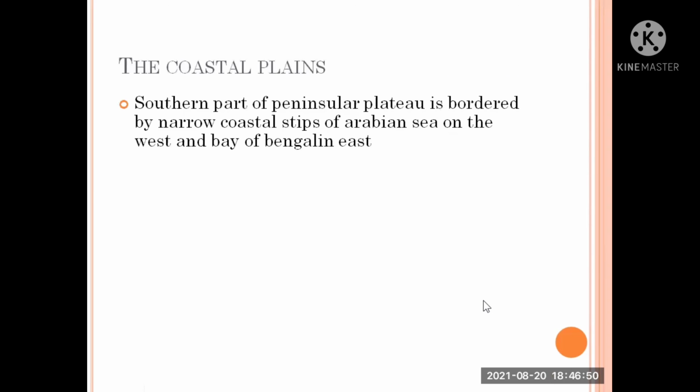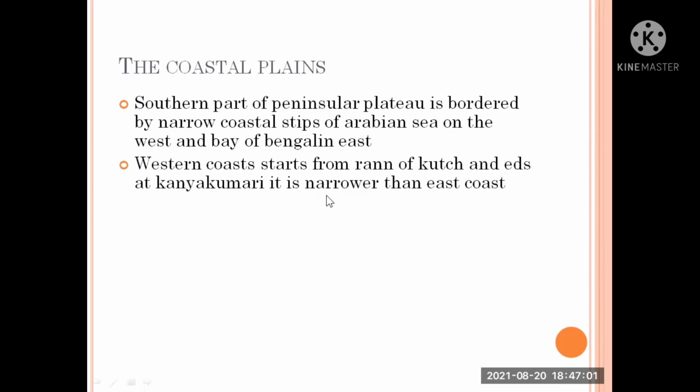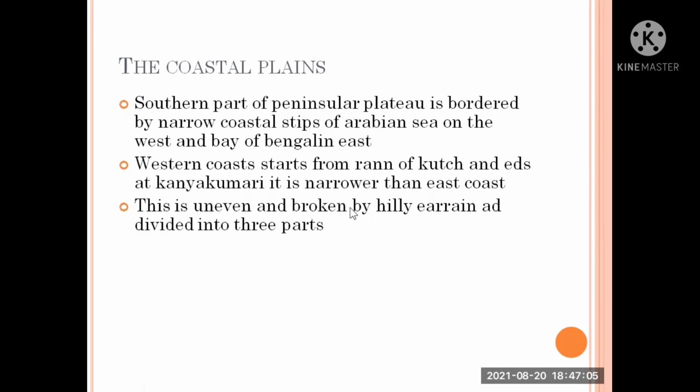And let us go on to the coastal plains. The southern part of the Peninsula Plateau is bordered by narrow coastal strips of the Arabian Sea on the west and the Bay of Bengal in the east. The western coast starts from the Rann of Kutch and ends at Kanyakumari. It is narrower than the east coast. It is uneven, broken by hilly terrain and divided into three parts. They are the Konkan coast, Canara coast, and Malabar coast.